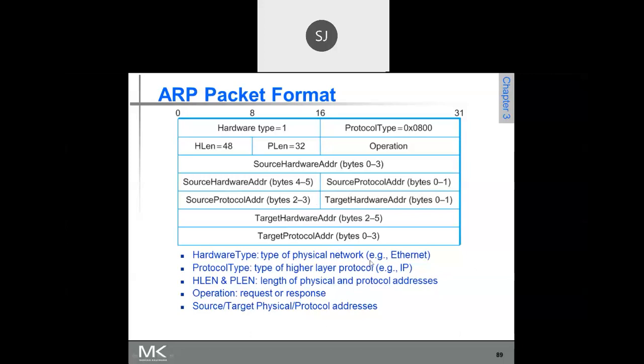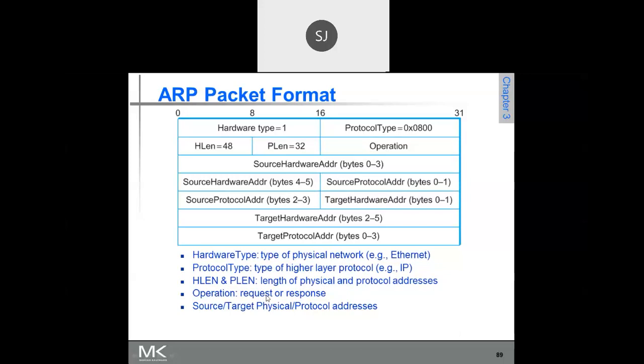Hardware type is the type of physical network, Ethernet or whatever type of network it is. Protocol type is the higher layer protocol, whether it is the IP layer or which layer. Then the header length and protocol length. Then the operation: request or response.